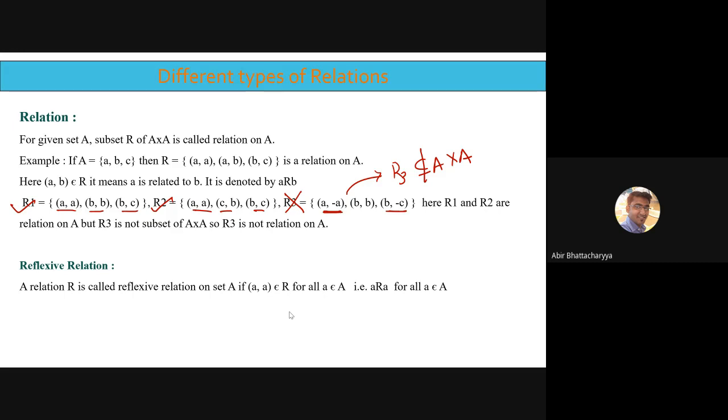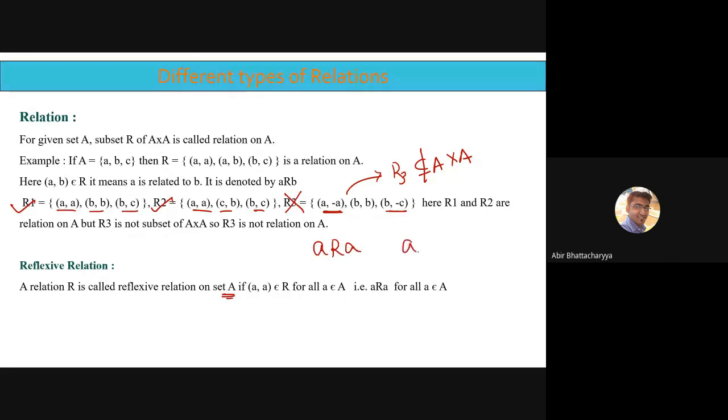A relation is called reflexive, meaning there is a reflex. Reflex means A is related to A. If I take any element from the set A, for all A, a reflexive relation means A is related to A.